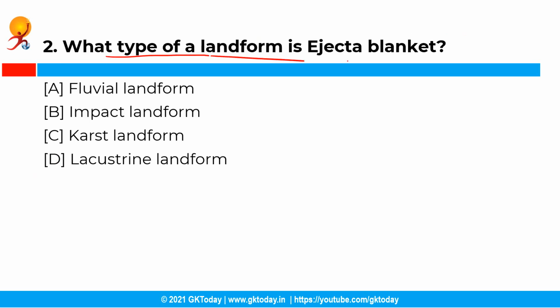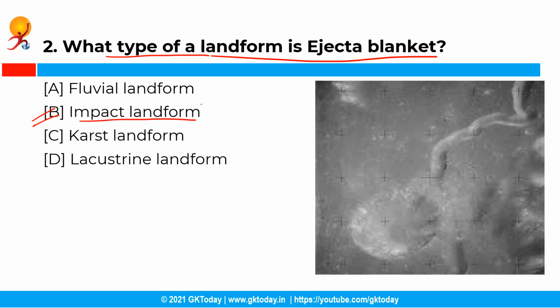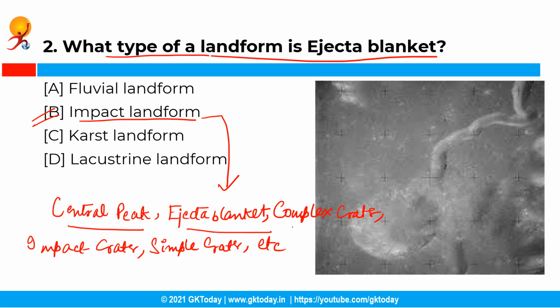So what type of a landform is ejecta blanket? Now you have the following options and the correct answer is option B, that is impact landforms. See, impact landforms are landforms created by extraterrestrial impacts as discussed earlier, and the collision of two astronomical objects leading to severe effects create impact landforms. And these landforms include the following: central peak, ejecta blanket, complex crater, impact crater and simple crater, etc.